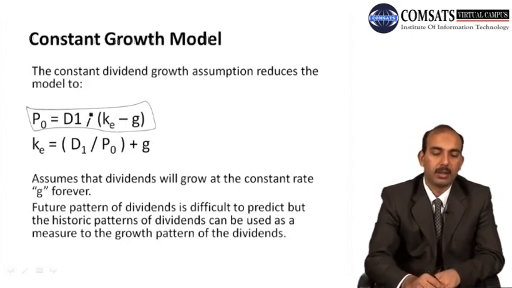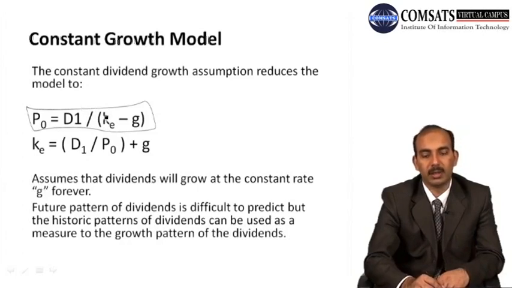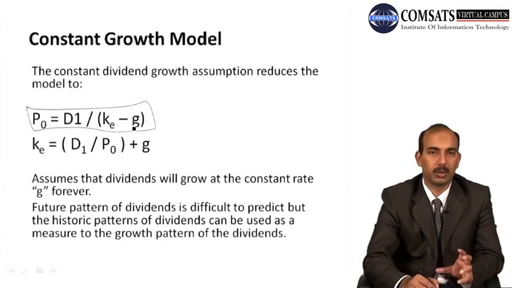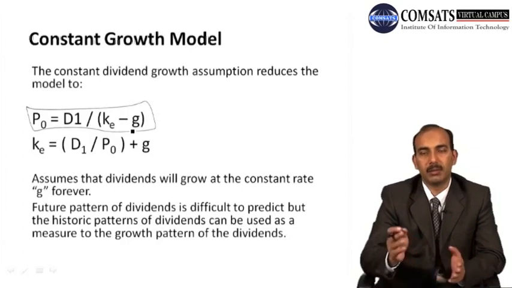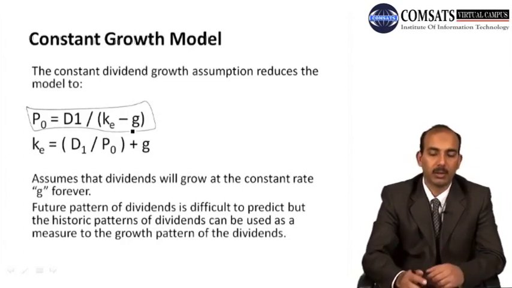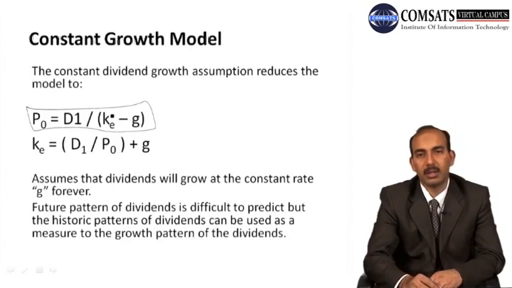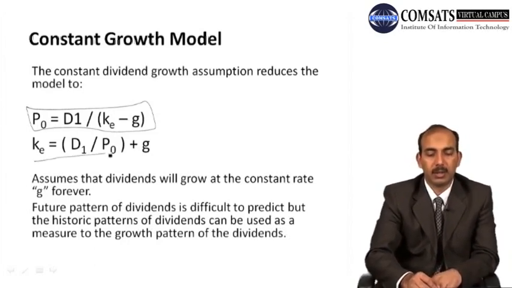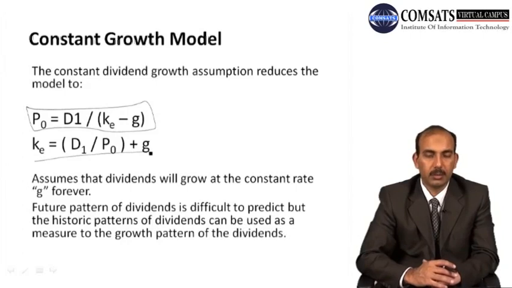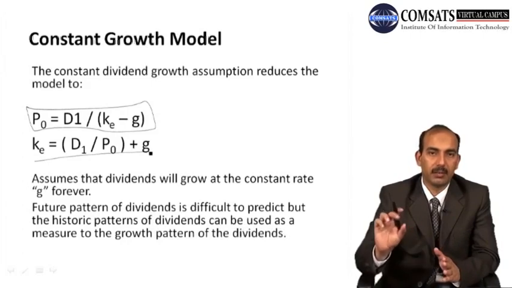So we calculate the dividend in the last year which was paid previously, and we divide it by the required rate of return minus the growth, that is, what growth pattern is there. For example, if the dividends are growing 5% every year or 1% or less than that, we simply take the difference between the required rate of return or the cost of equity minus the growth rate, that is G. So we can calculate it by using this formula, and it assumes that dividends will grow at the constant rate G forever. So this is for an infinite number of periods.